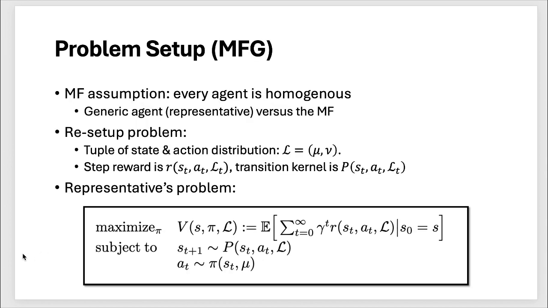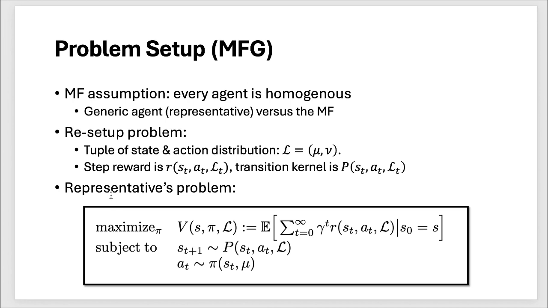Then let's say every agent is homogeneous. So the representative, the generic agent, will play against the mean field. Then we need to reset up this problem. So the tuple of state and action distribution is defined as the script L, which is the mu and nu. This mu is the state, nu is the action distribution. And my step reward right now is just myself, so I just get rid of the subscript i. It is a function of my state, my action, and also the mean field distribution at time t. And the transition kernel is defined in a similar way.